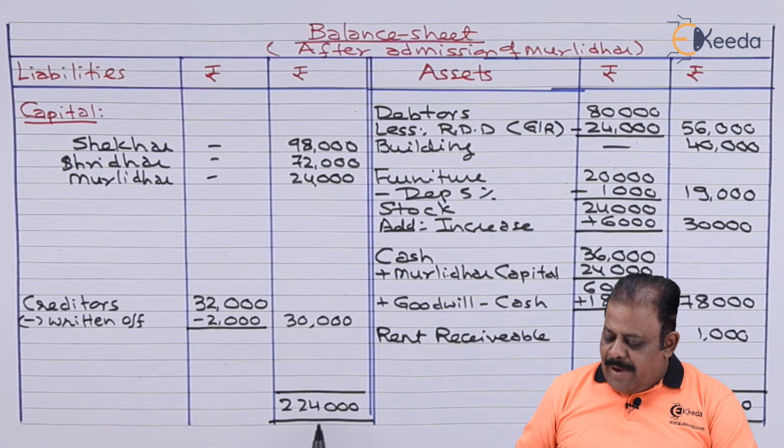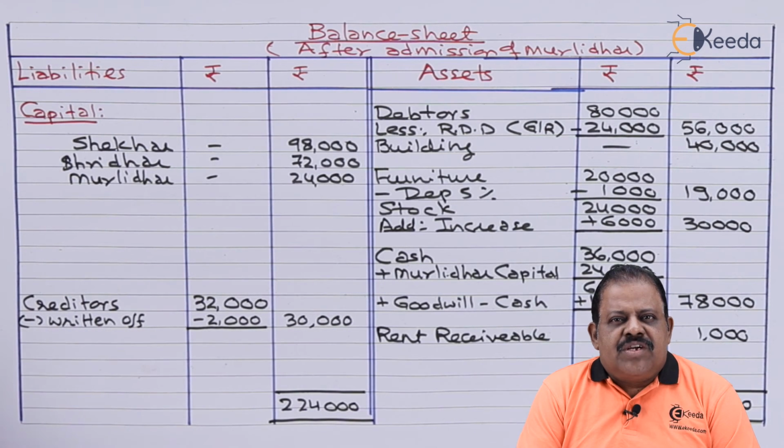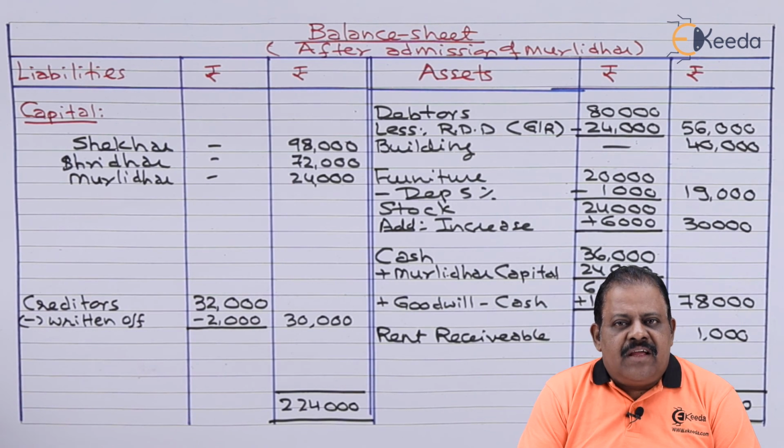We have closed the new balance sheet. Asset side total is 2,24,000, which is equal to the liability side total 2,24,000. That means the new balance sheet tallies. In this question, we learn how to give effect to the item of general reserve when it is required that part of the general reserve is to be converted into RDD and the balance general reserve to be distributed among all partners in the old ratio.